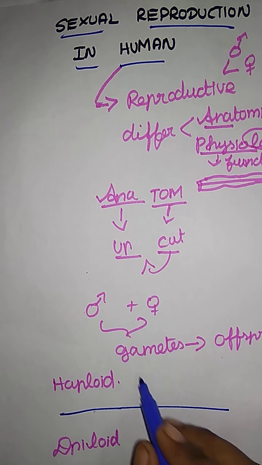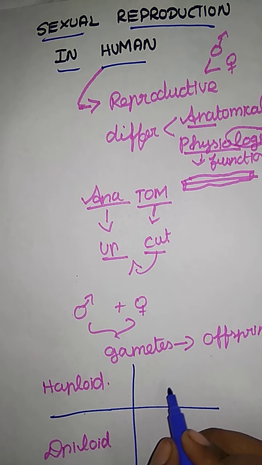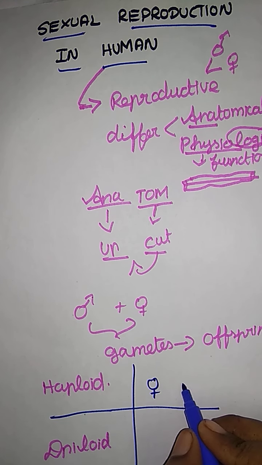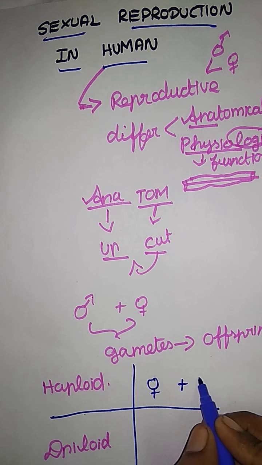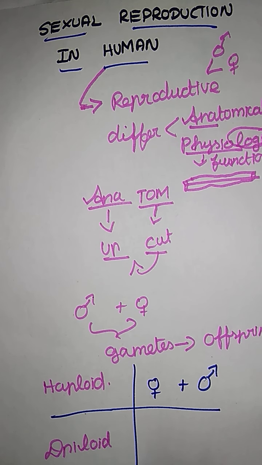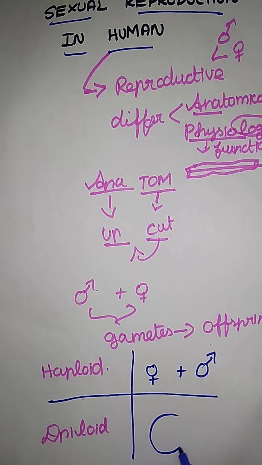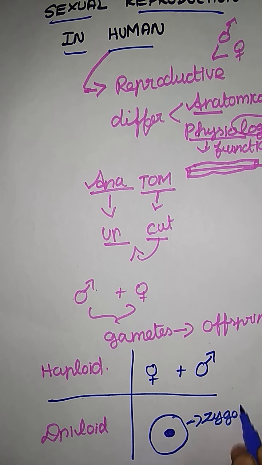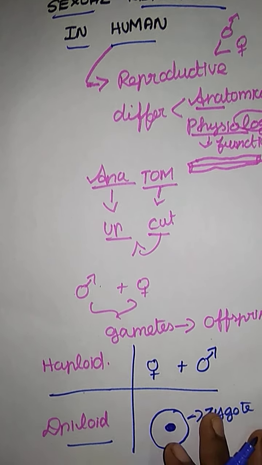Haploid means separate male and separate female gametes. Diploid is when the egg and sperm fuse to form a zygote. At the zygote stage we give the name diploid.